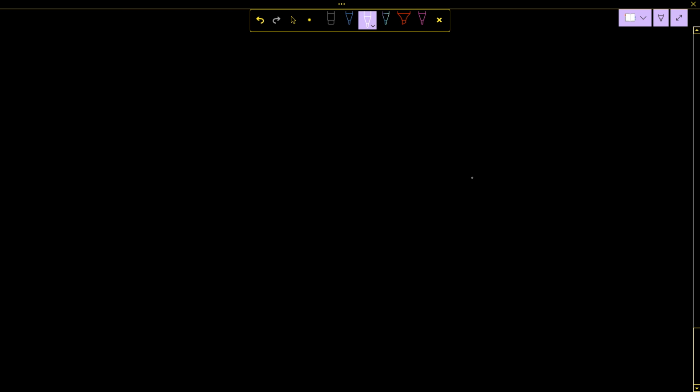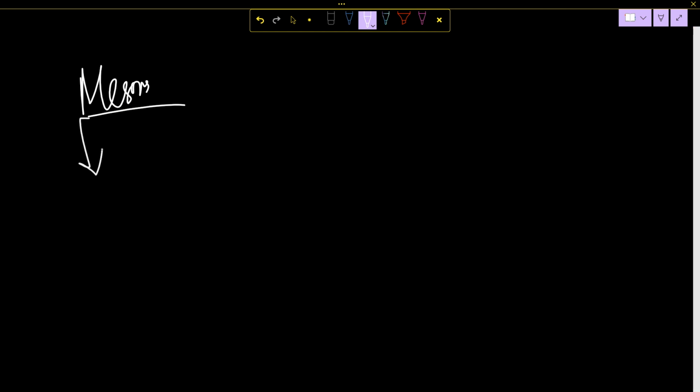Now, okay. So mesons, for example, mesons are there. Mesons are what? Pi mesons: pi plus, pi naught, and pi minus.